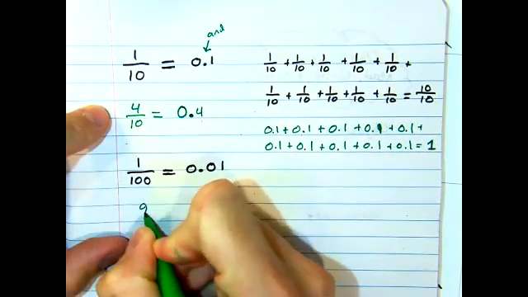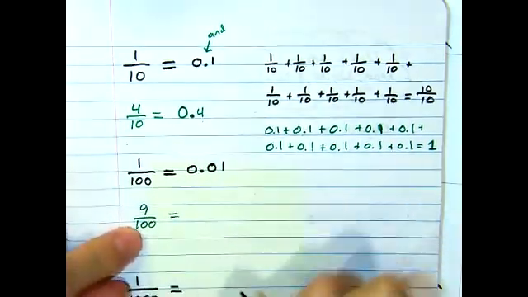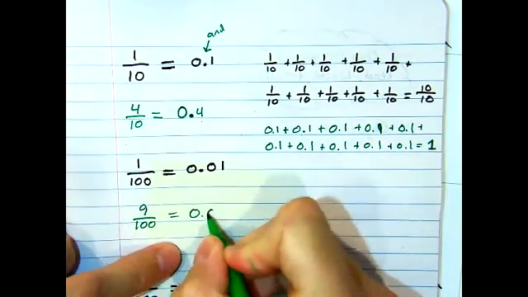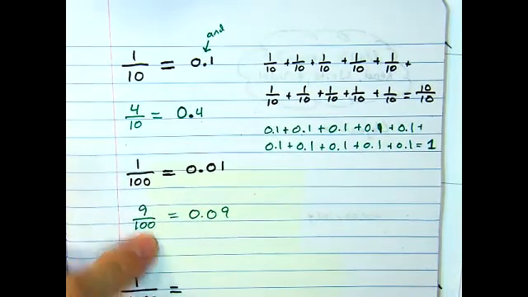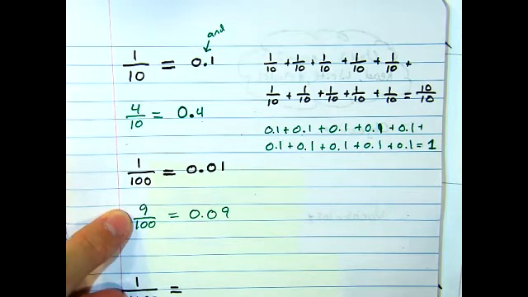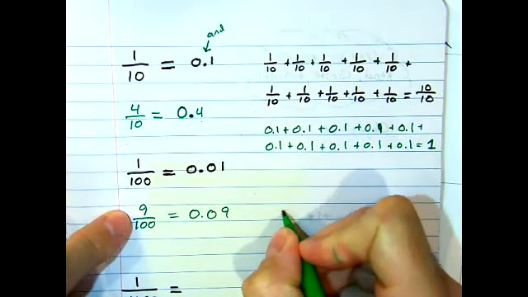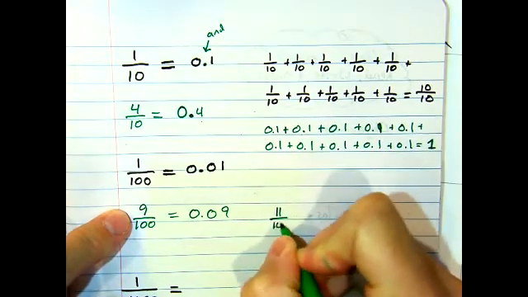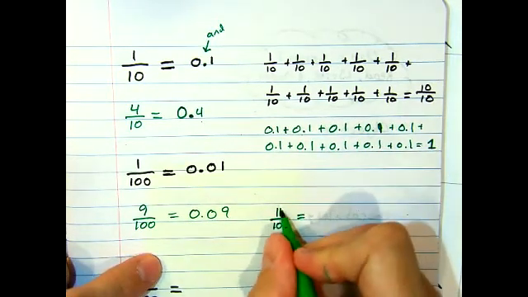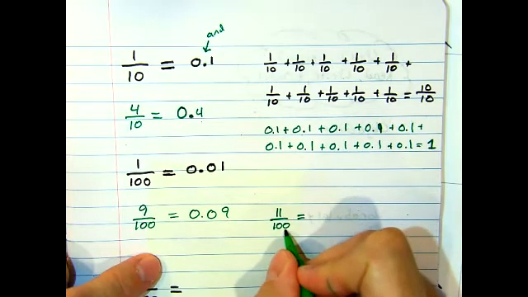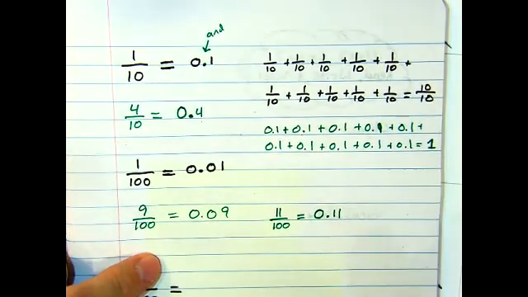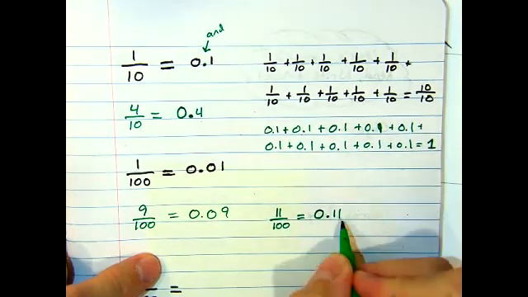well, let's go with 9 hundredths look like. The 9 is in the what place? Hundredths. So it would be 0.09. Now here's the thing. The big difference between tenths and hundredths, we can actually have a double-digit numerator. So another example, let's put it to the right here. If I went with 11 hundredths, if I had 11 parts of 100, the last digit would go into the hundredths place. So it would look like this, 0 and 11 hundredths. So the last digit goes in the hundredths place.